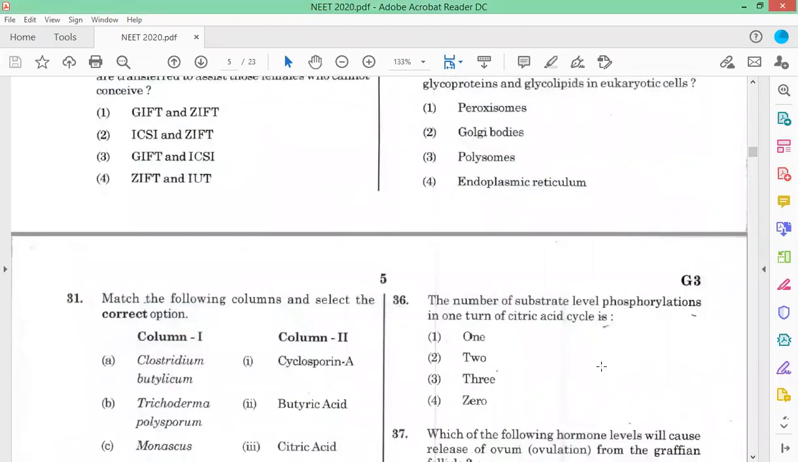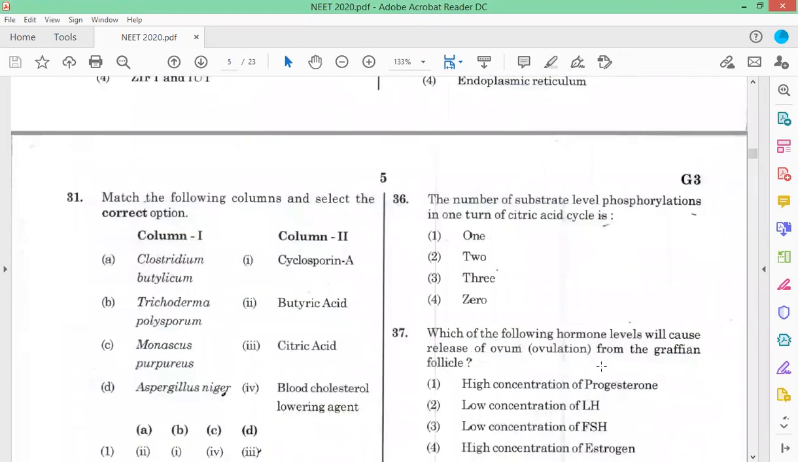Question number 36. The number of substrate level phosphorylation in one turn of citric acid cycle. Now, one molecule of glucose produces 2 molecules of pyruvate, and 2 molecules of pyruvate produce 2 molecules of acetyl CoA. But if you consider one turn of the cycle, only one acetyl CoA is entering. So substrate level phosphorylation occurs in the succinyl CoA to succinate conversion.